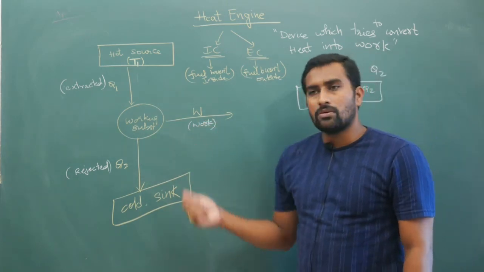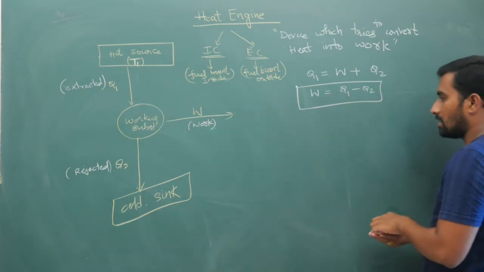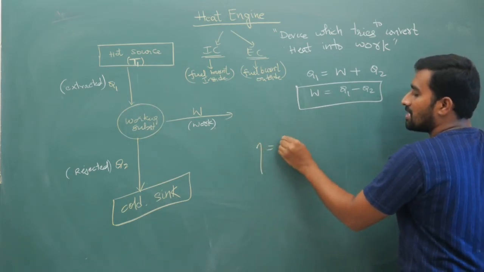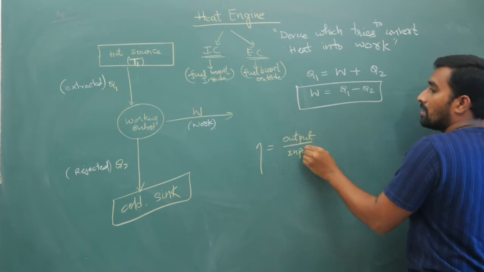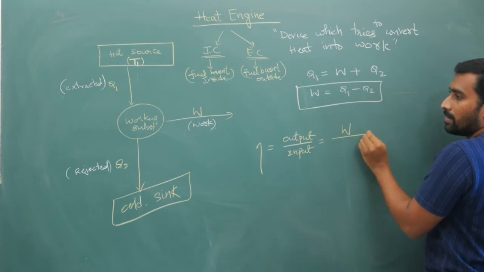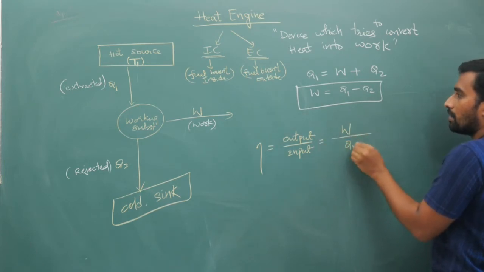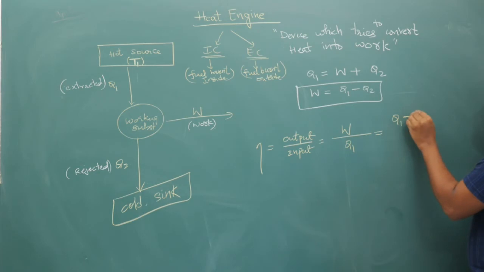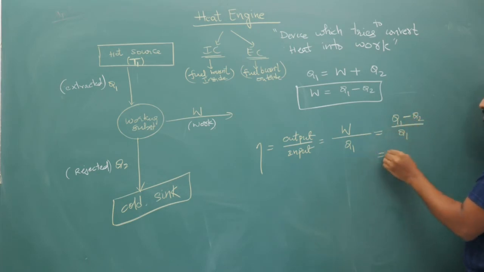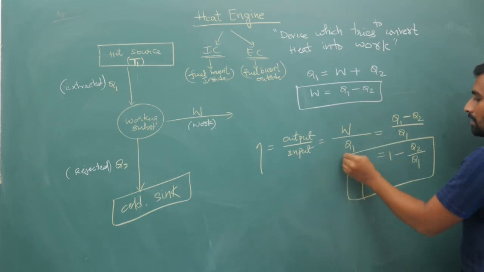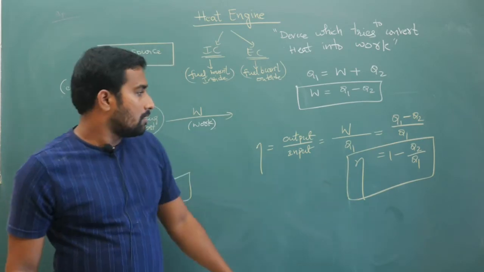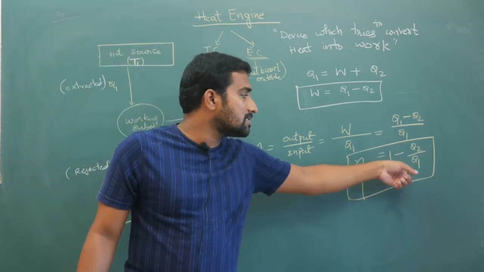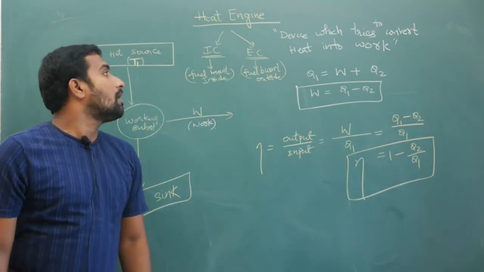So your efficiency is output by input. The output is work W, the input is Q1. W means Q1 minus Q2, so efficiency is (Q1 minus Q2) by Q1, which is equal to 1 minus Q2 by Q1. This is the efficiency of a heat engine. This result is important. Q2 is the heat rejected, and Q1 is the heat extracted from the hot reservoir.